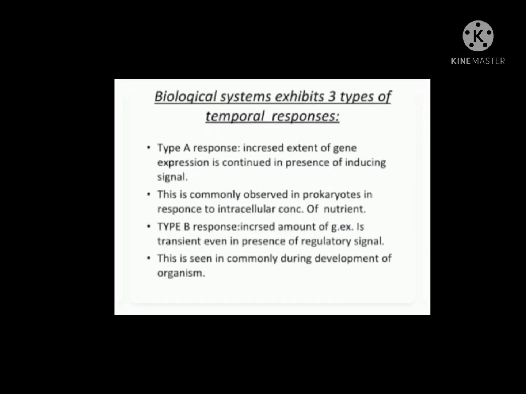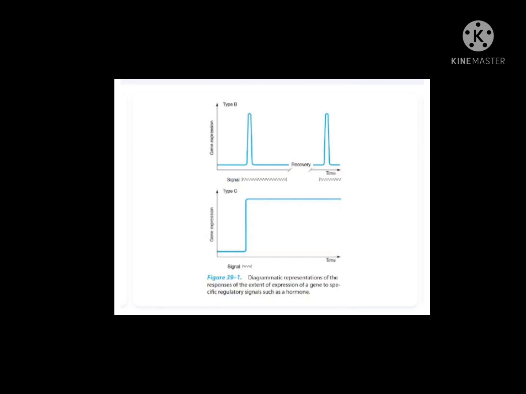Biological systems exhibit three types of temporal responses. Type A response: increased extent of gene expression is continued in the presence of the inducing signal. This is commonly observed in prokaryotes in response to intracellular concentration of nutrient. Type B response: increased amount of the expression is transient even in the presence of the regulatory signal. This is seen in negative regulation, where the regulation is decreased. In positive regulation, the regulation is increased.